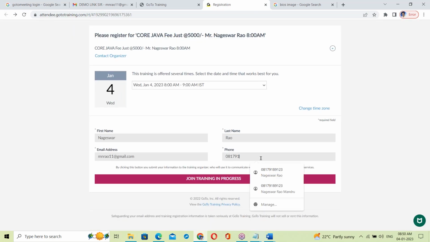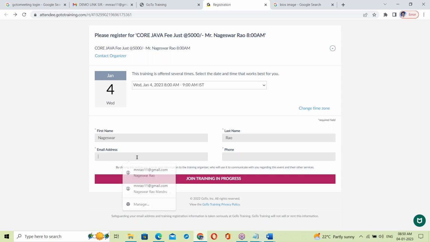See this here: first name, last name, email address, phone number. This is a registration form, right? We are filling the form and submitting it, right?